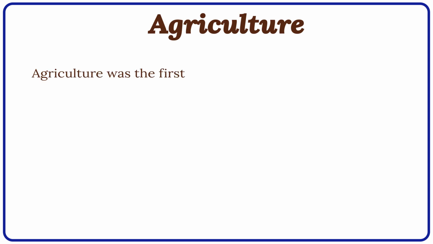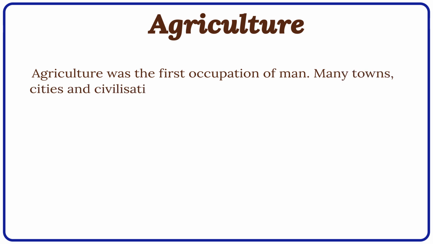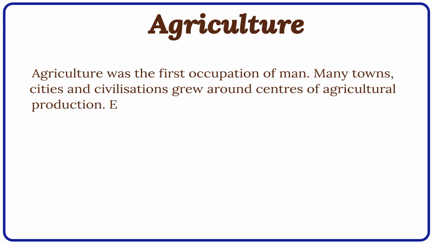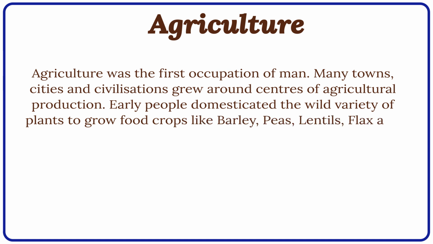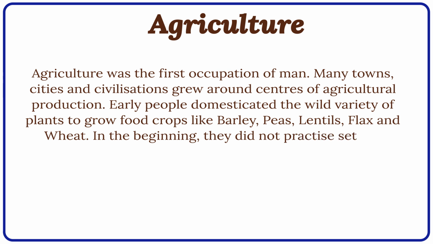Agriculture was the first occupation of man. Many towns, cities, and civilizations grew around centers of agricultural production. Early people domesticated the wild variety of plants to grow food crops like barley, pea, lentils, flax, and wheat. In the beginning, they did not practice settled agriculture.